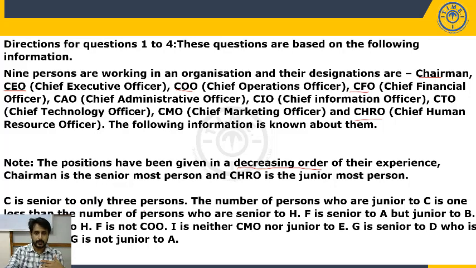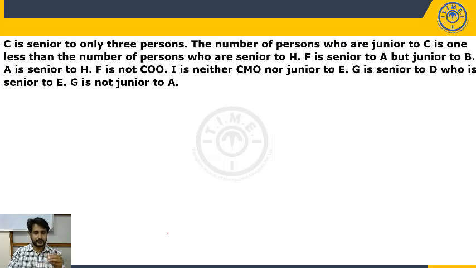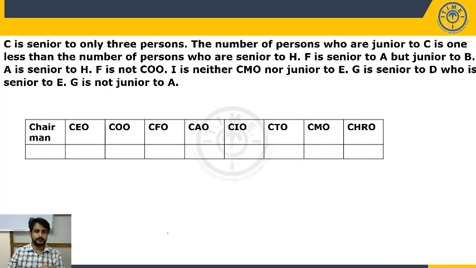Now the same information I have copied to the next slide. There we'll discuss. So what is the basic structure for this? We have to freeze the designations in the order from the senior most to junior most. Chairman is senior than all. CEO is senior to remaining 7 persons. COO is senior to remaining 6. CFO is senior to remaining 5. CAO is senior to remaining 4. CIO is senior to remaining 3. CTO is senior to remaining 2. CMO is senior to remaining 1. CHRO is the junior most.